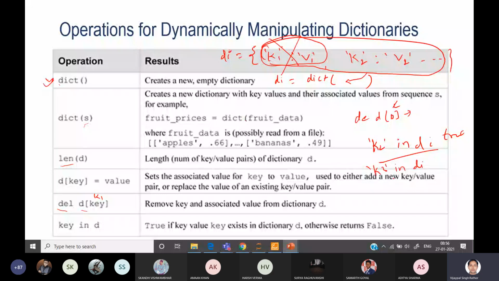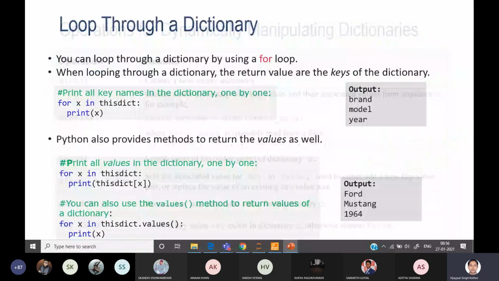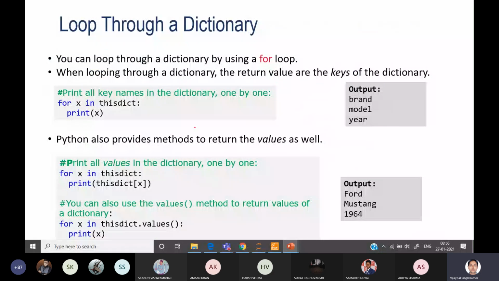If you want to print all the key names in the dictionary one by one, you can write for X in dict and print X. The keys of the dictionary will be printed here: brand, model, year. These are the keys from the previous example, so those will be printed.